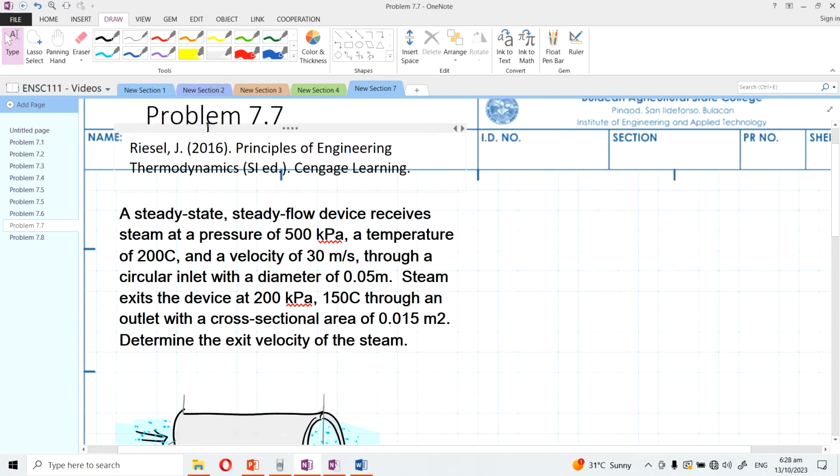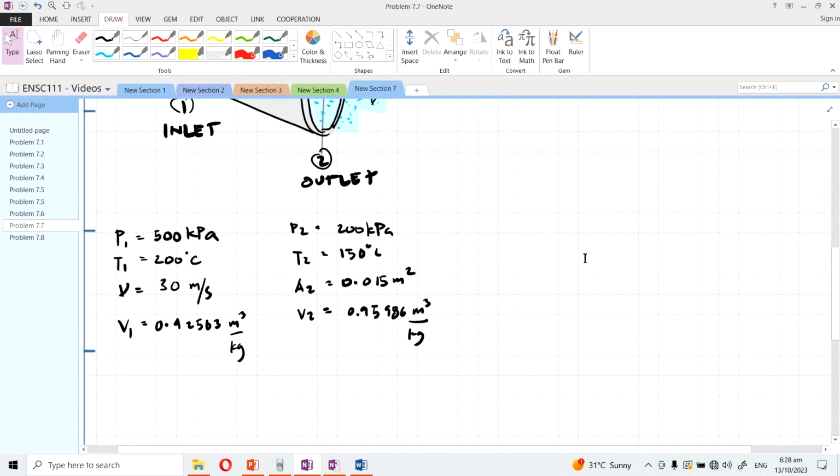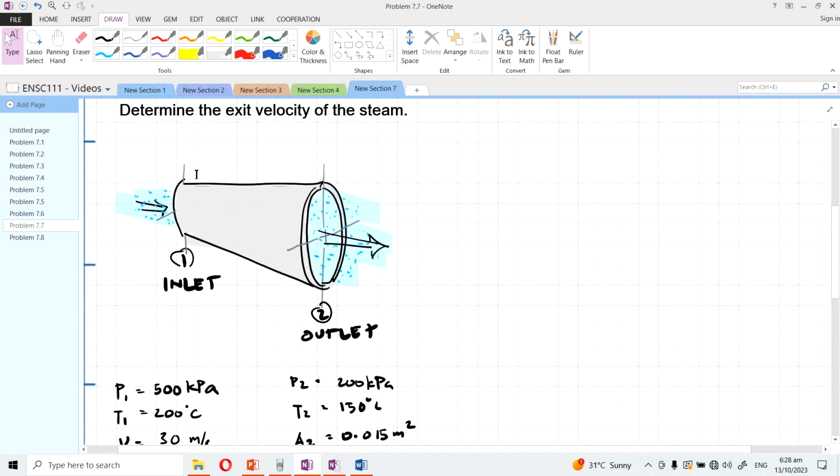So we'll be using the conservation of mass here. Here's the device. I think this is a diffuser, with a smaller cross-sectional area at the inlet, and right here we have a larger cross-sectional area. Which means if there's a large cross-sectional area, the velocity has to decrease. So we should expect a lower velocity here at v2, I think.